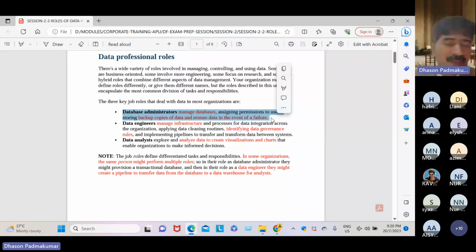So every company may keep a database administrator for a longer time, a long period of time, and they won't change from company to company.